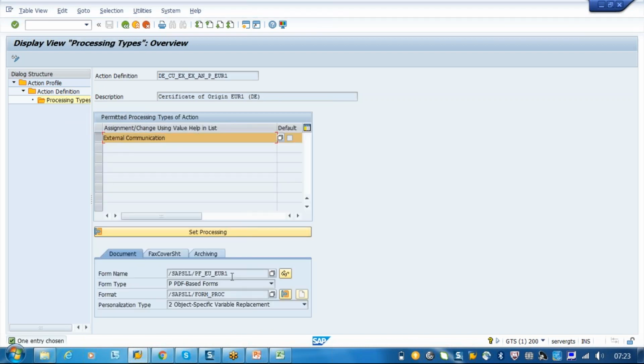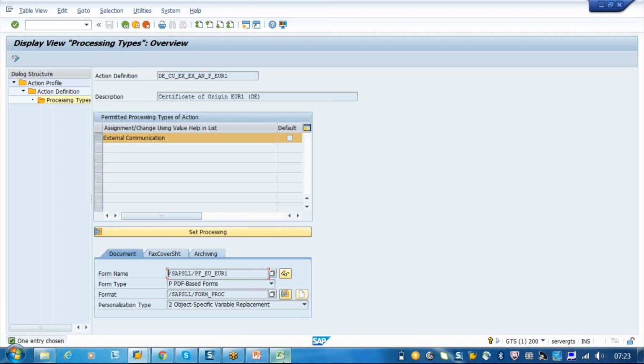If you see here, print message will have a form name and it will have a PDF and it will have a format. We have not seen this for the email messages or method call messages. If it's only external communication, this will be enabled. So we will have the form name, and this is a PDF form, it's an Adobe Form, and this is the print program. So these are all e-messages.